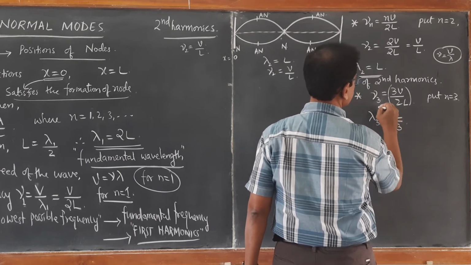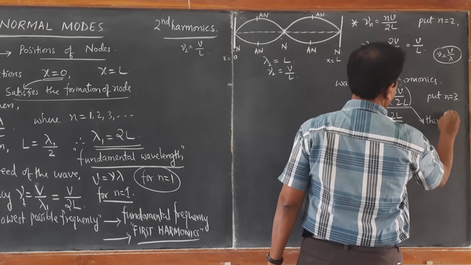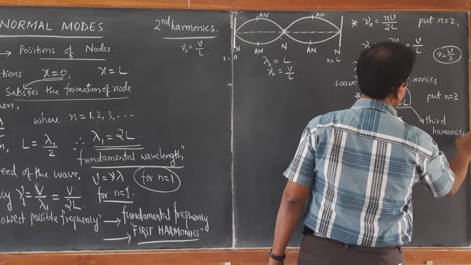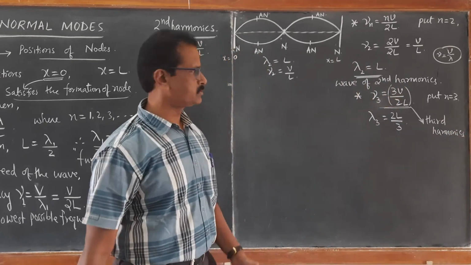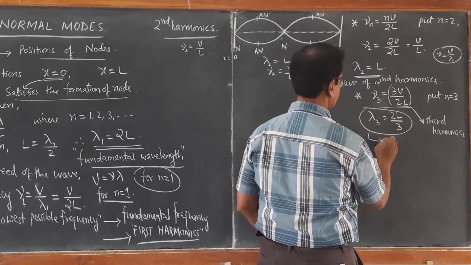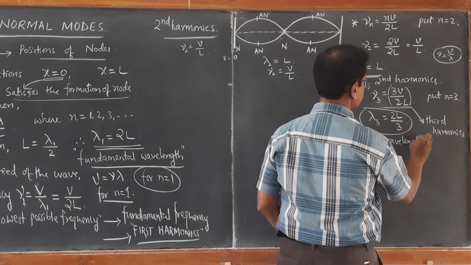See, this is the third harmonics. Frequency corresponding to third harmonics, and this is wavelength of third harmonics. Third wavelength.